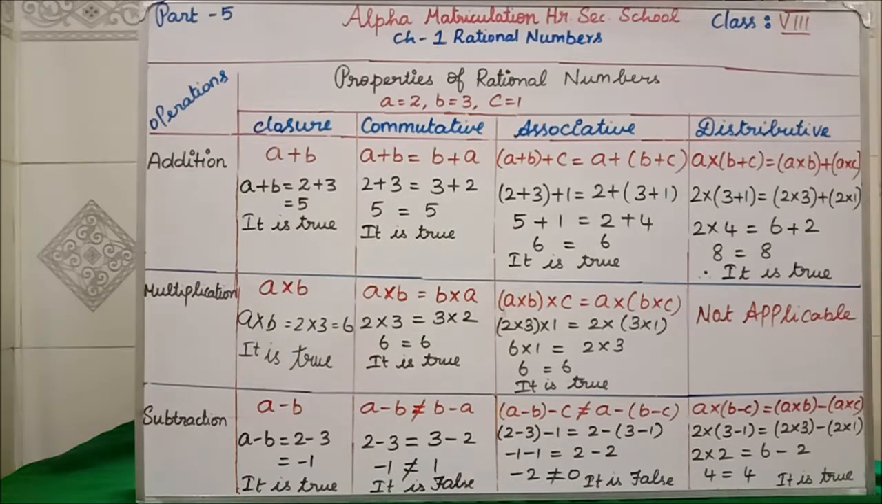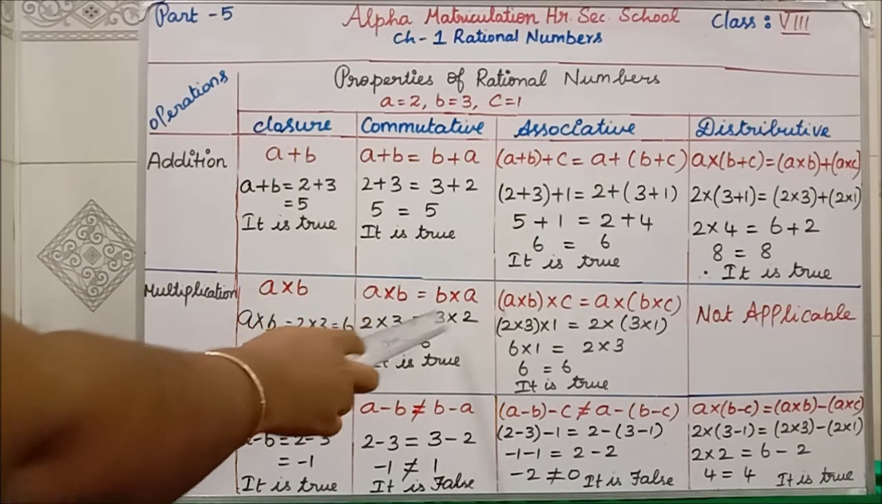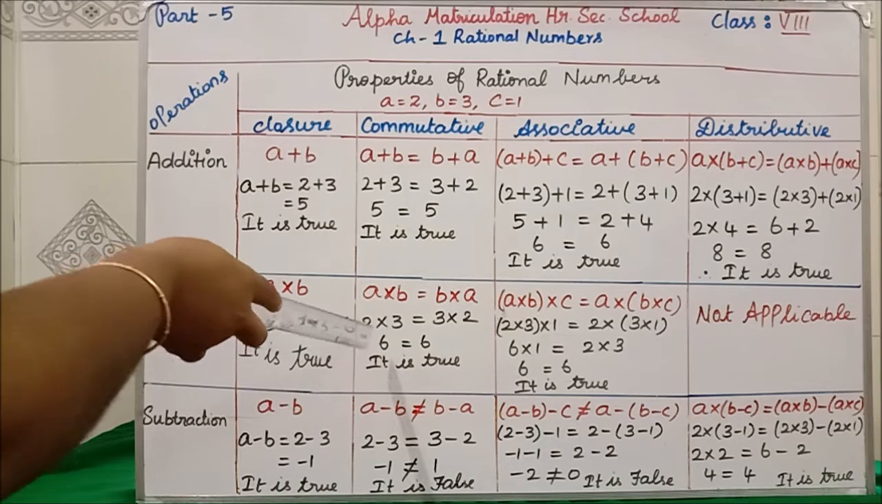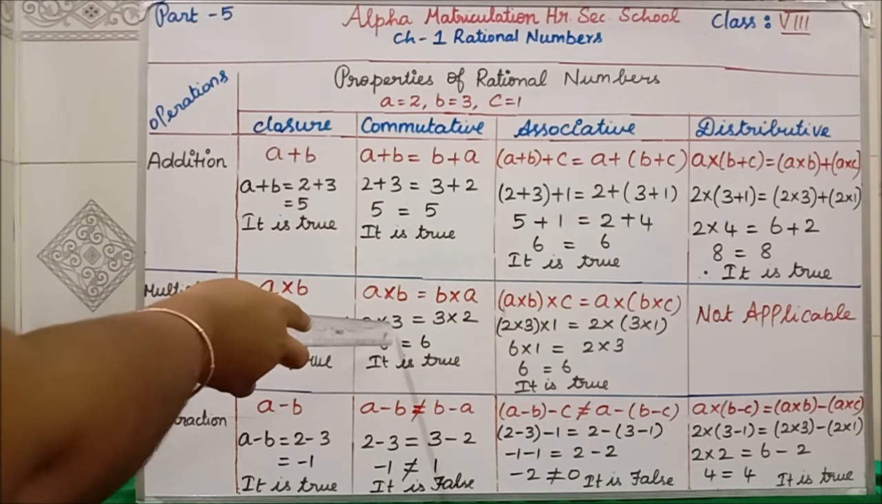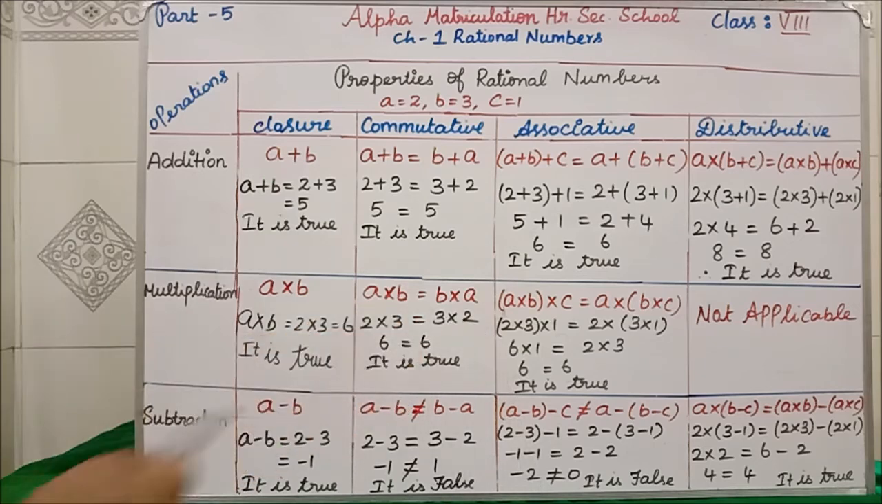Next we will go for multiplication. Multiplication means A into B equal to B into A. For A we have taken 2. For B we have taken 3. 2 into 3 is 6. 3 into 2 is 6. Here also we are getting it is true.